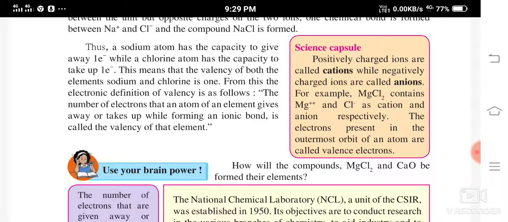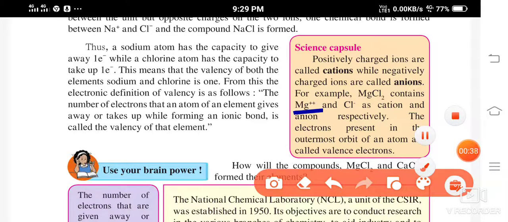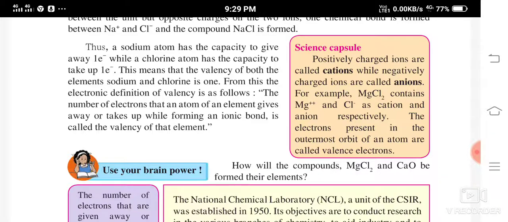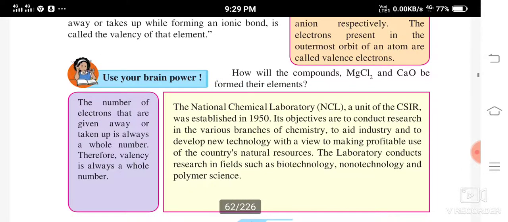For example, magnesium chloride contains Mg++. So you can see this is a cation and this is an anion, magnesium and chlorine as cation and anion respectively. The electrons present in the outermost orbit of an atom are called valence electrons.